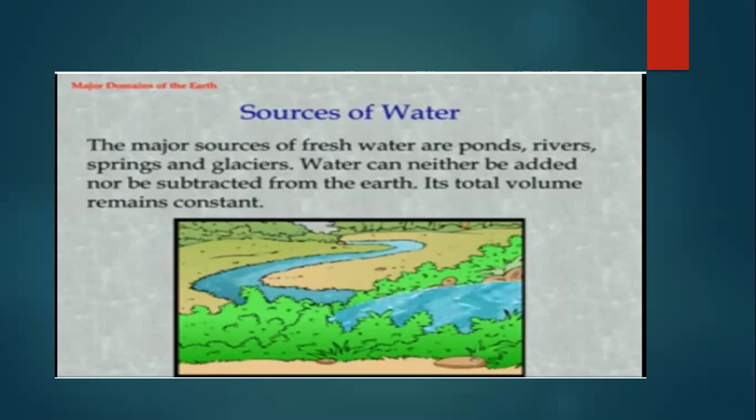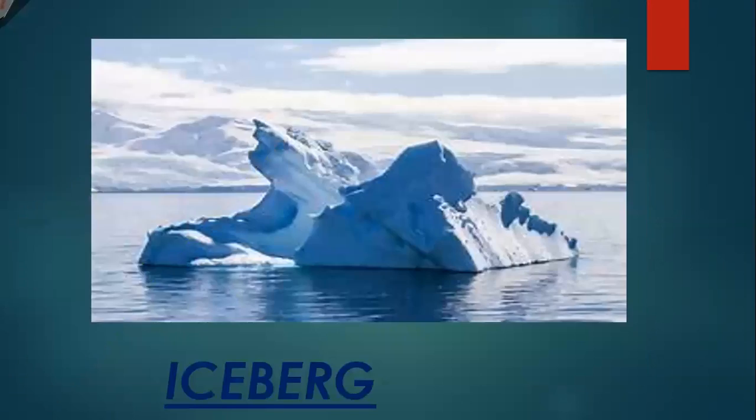You just see here the sources of fresh water, that is the picture. If you see here, ponds, rivers and glaciers, these are the major sources, and this is only in the form of fresh water. Water can neither be added nor be subtracted from the earth, and its total volume is always constant. Is that clear? Now, as I told you about the icebergs, just see the glaciers and icebergs here. These are ice sheets, and only a small proportion exists as fresh water and is suitable for human use.